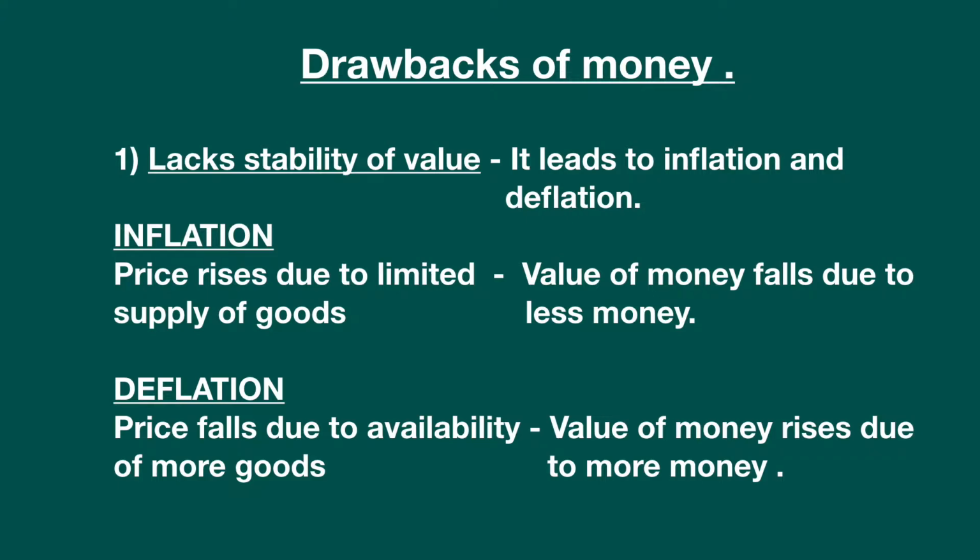Now let's see deflation. Here the price falls due to availability of more goods. Say for example, there is a company and it modifies a new car every year. And the public were also very crazy to buy this type of car. Now, other companies were quite jealous and they also wanted to invest their money and modify such cars so that they will also get such benefits. Now, what did they do? They also tried to employ more and more people in their companies, and they started modifying new cars.